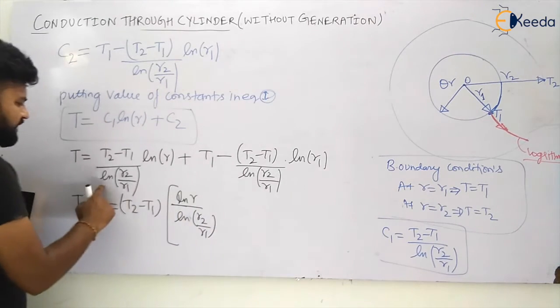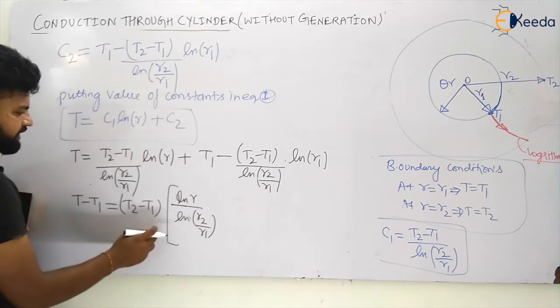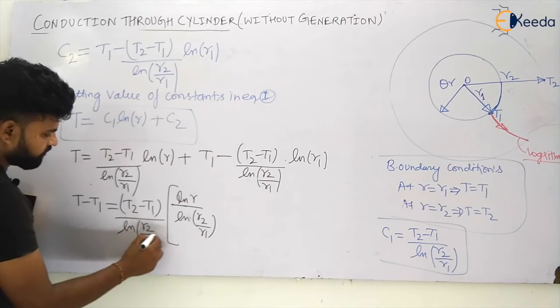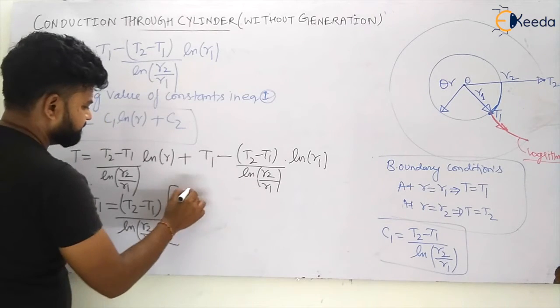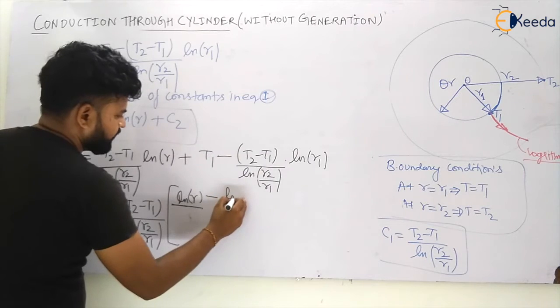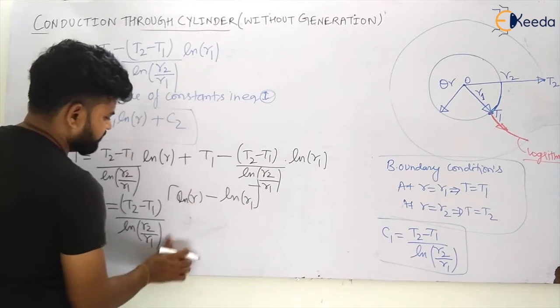Can I take ln R2 by R1 out from these equations? Yes, I can take. What will be the remaining term? The remaining term will be ln R minus ln R1. So this will be the remaining term, my dear students.